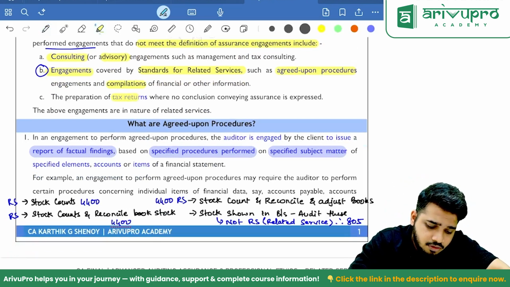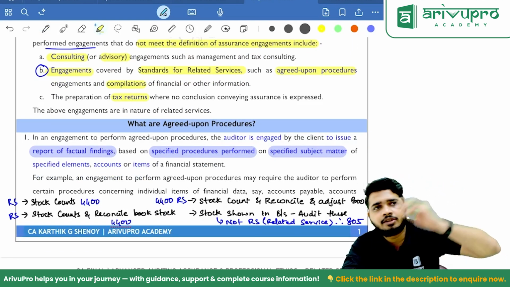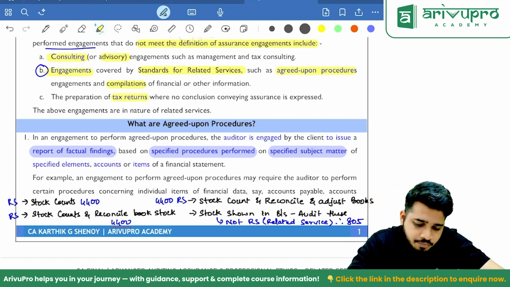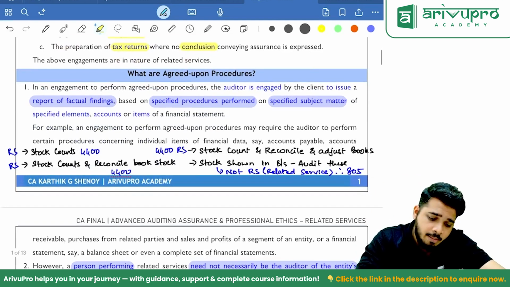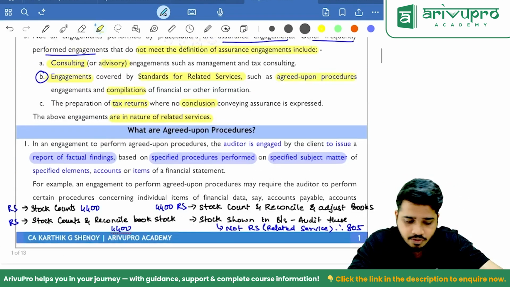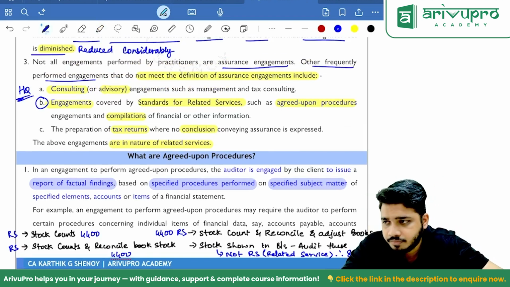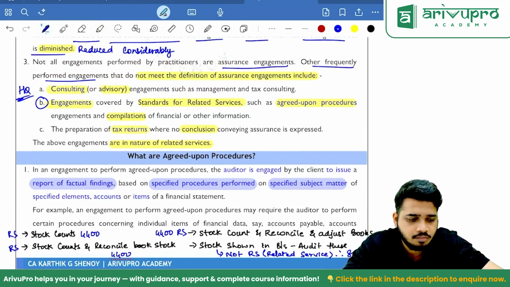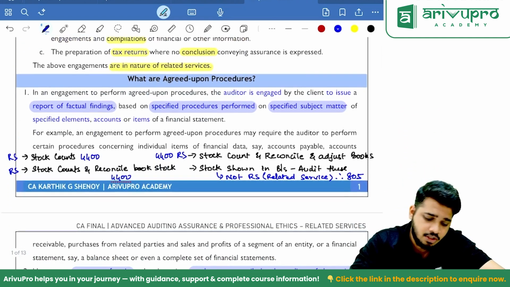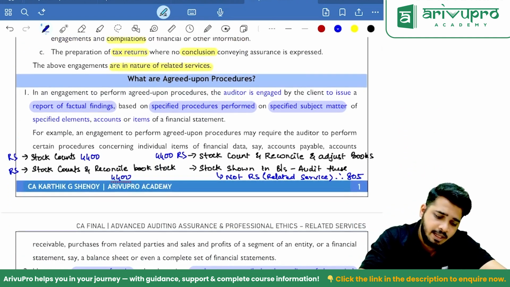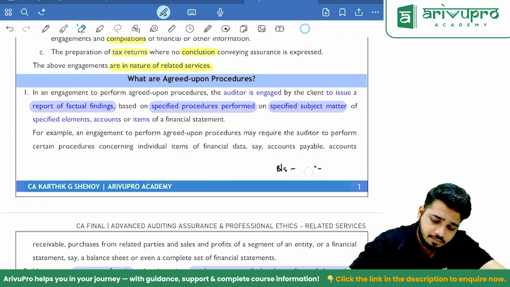Preparation of tax returns is not an assurance engagement, sir. Sir, what nonsense. Preparation of tax returns is what? From the information you have given, we are preparing income tax returns and giving it to you. Clear? Where no conclusion is conveyed, sir. Above engagements are in the nature of RS. HQ. Point number 3. Hidden question. What are agreed upon procedures? Already discussed. Examples are discussed. Let's understand the meaning. What's the meaning, sir? Read the meaning.